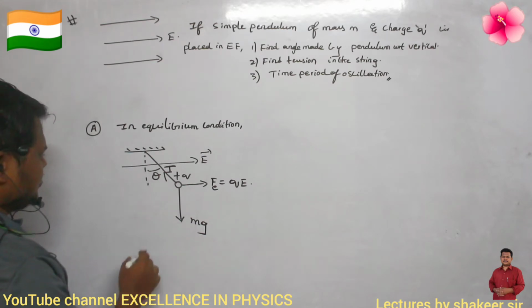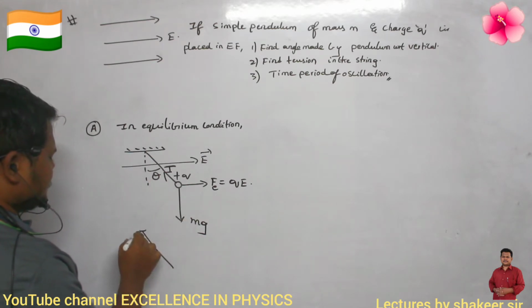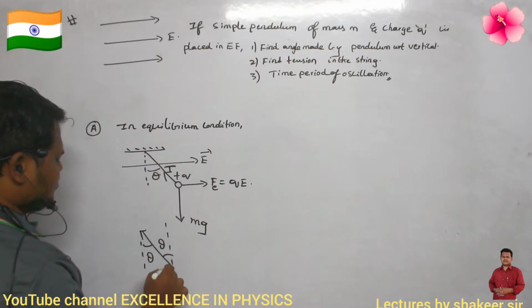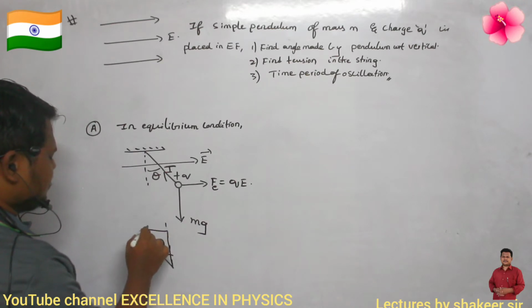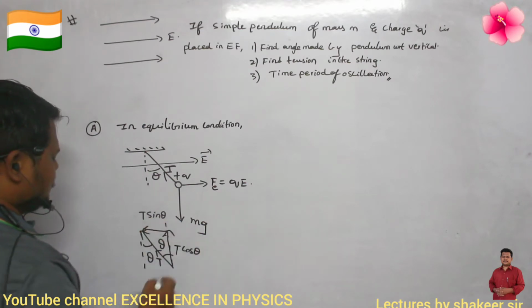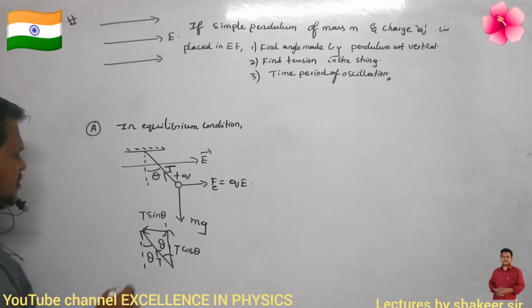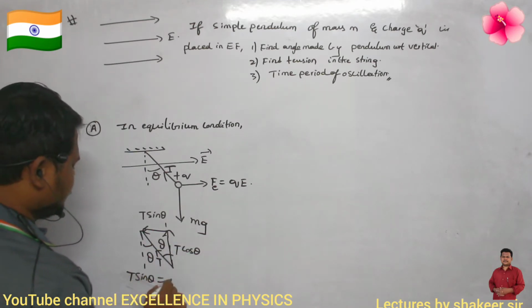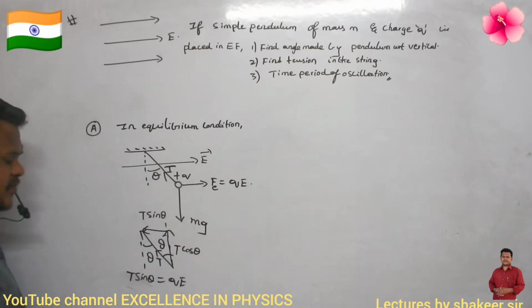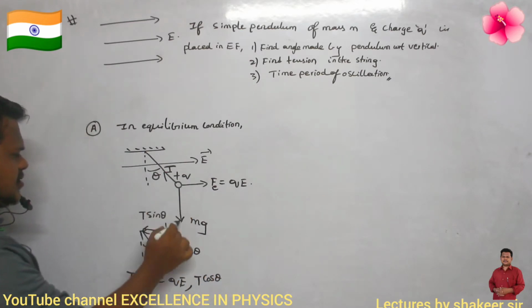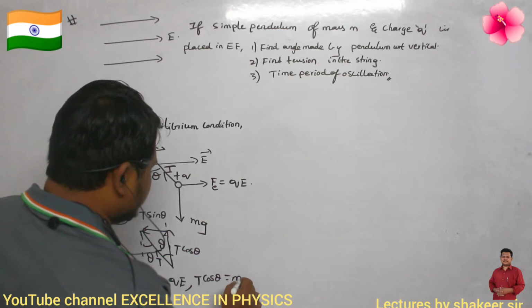If this angle is theta, this is also theta, so I can split the tension into two components: T cos theta and T sin theta. Now, which forces are balanced? T sin theta is equal to qE, the electrostatic force of repulsion. And T cos theta is the vertical component, balancing the weight of the pendulum, so T cos theta is equal to mg.